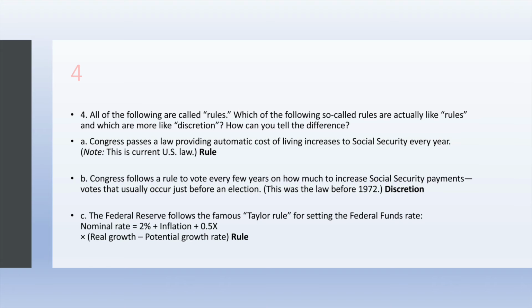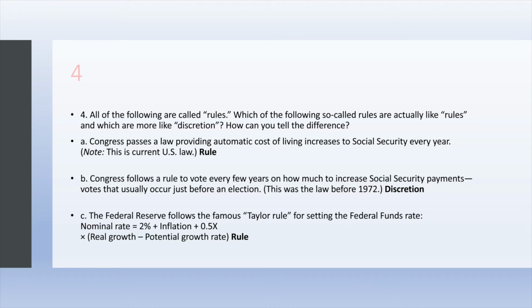Hence the cruel trade-off. In question 4, we're asked about discerning between rules and discretions. Since we know that rules are more set-in-stone policies and discretions involve using judgment, we can apply those definitions to the following examples. So, Congress setting an automatic increase in Social Security cost of living is a rule because it's going to increase the same as it has been until they change the law. Congress going to a vote to decide the number is, however, a discretion because the legislators are using their own judgment to decide what the number should be.